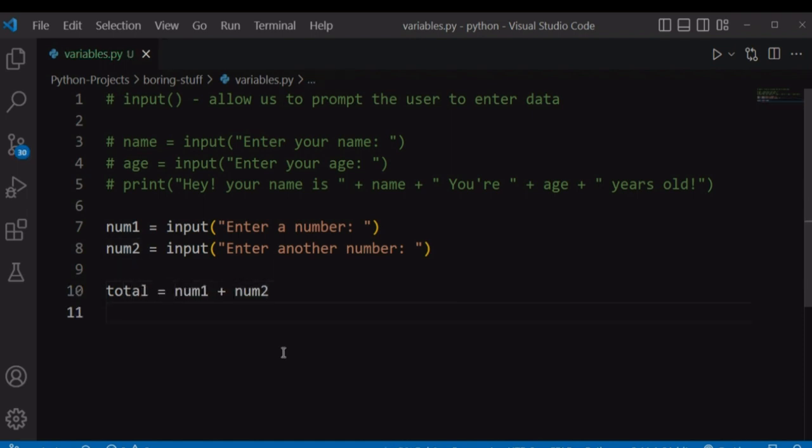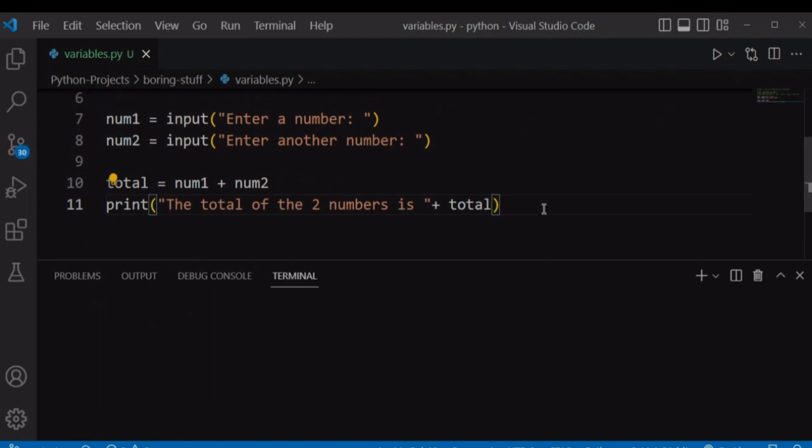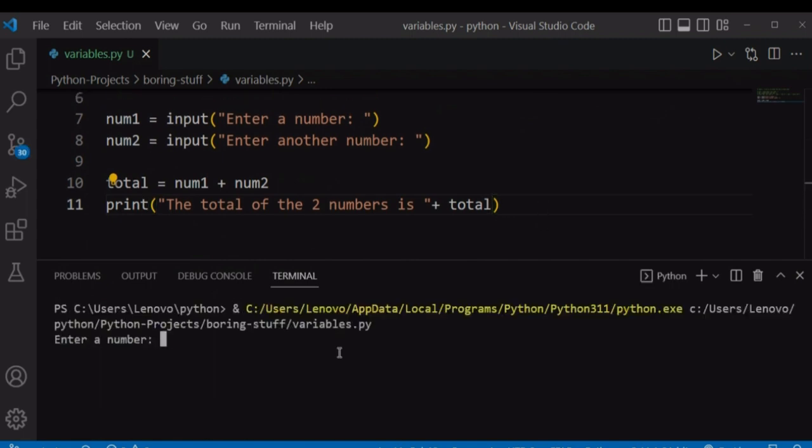For that, we will print to the user the total of the two numbers. So "The total of the two numbers is", using our total variable, you can concatenate it using a plus sign. So let's run our file. It will first prompt us to enter a number, let's say maybe 1, enter another number, maybe 3.